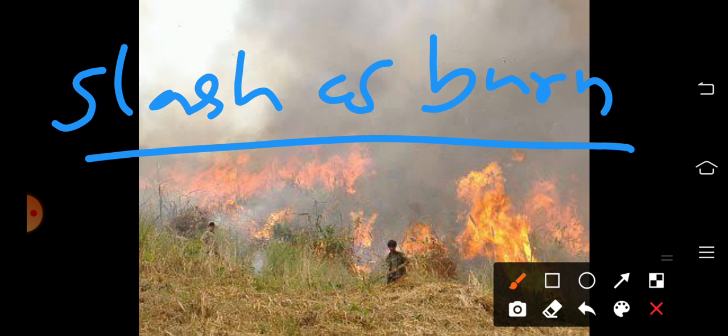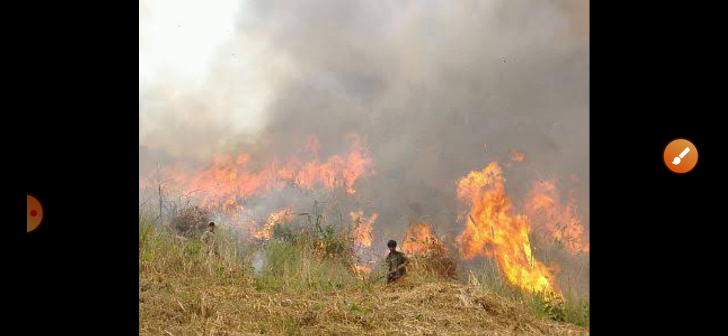The ash is very essential, as it increases the fertility of the soil, and they begin to grow different types of grains and food items. After some months, the fertility of the soil begins to decrease. Then they abandon that particular area and find a new land.